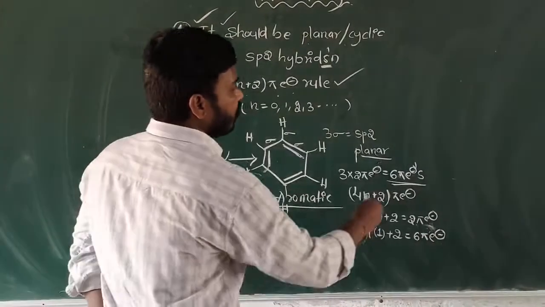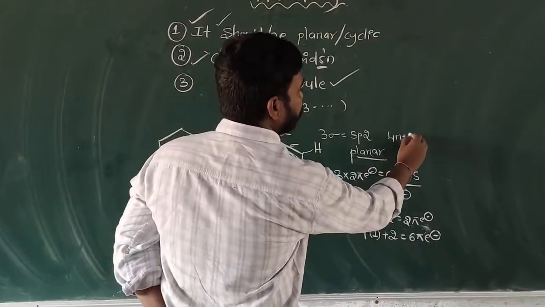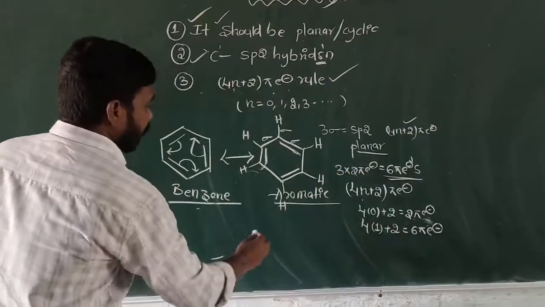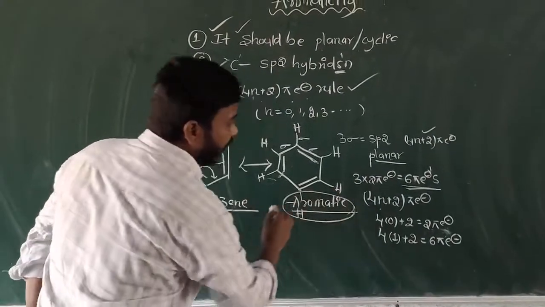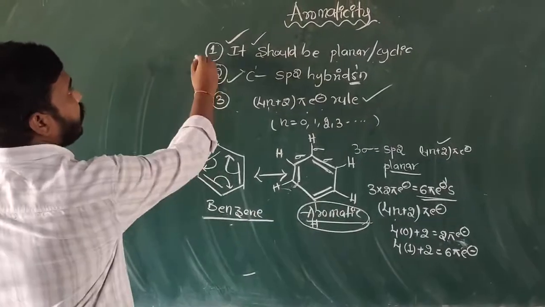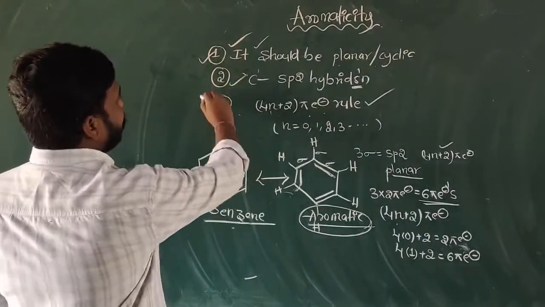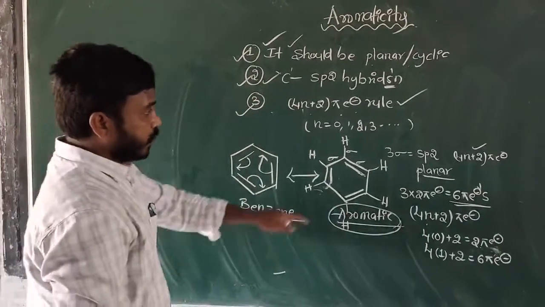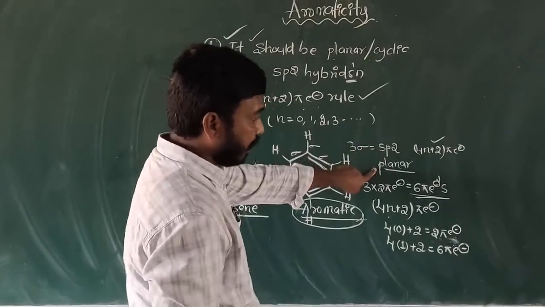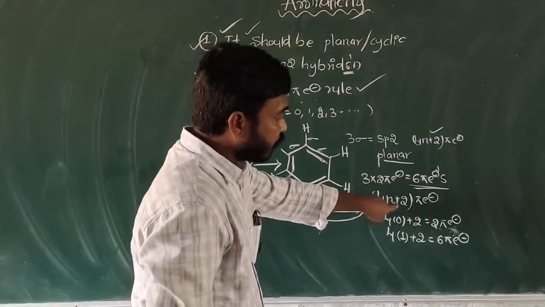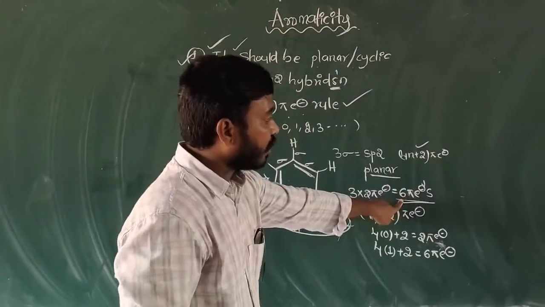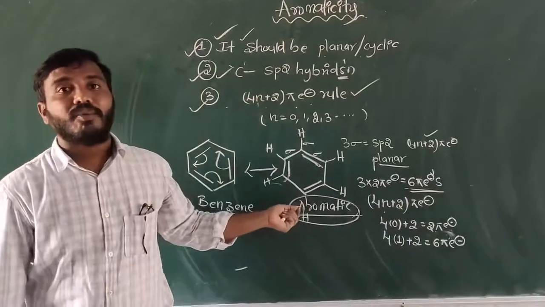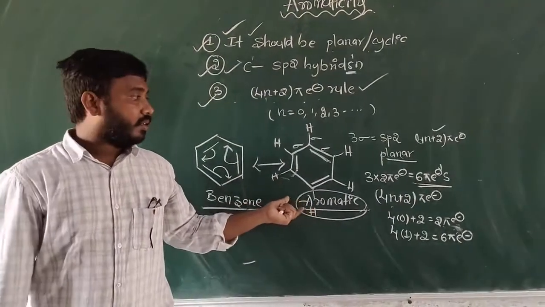So it follows the 4n plus 2 pi electron rule. So it is an aromatic compound. It follows the first, second and third statements: sp2 hybridization, planar, and the 4n plus 2 pi electron rule. 6 pi electrons are there. So it is 100% an aromatic compound.